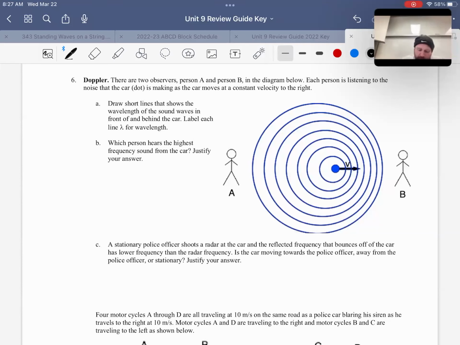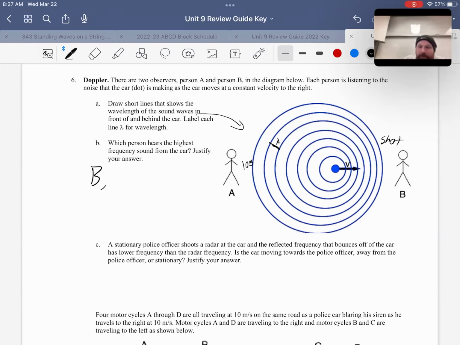First one, draw a small line to show the wavelength. Wherever you are, you need to go from crest to crest. So that is the wavelength right there. Which person hears the higher frequency from this car? B will hear the higher frequency here, and this is because the wavelength has gotten shorter. So this is a short wavelength versus long over here.